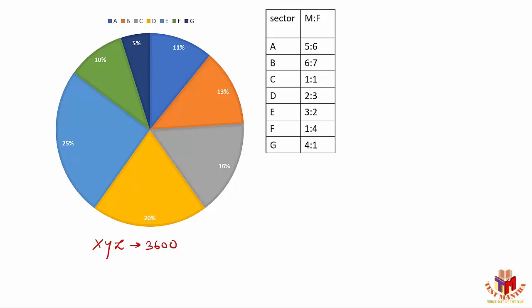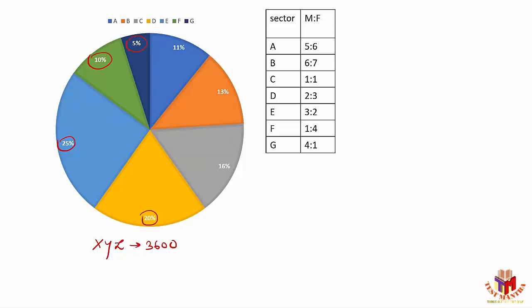These employees are divided into a few sectors. Sector A has 11% of the employees, sector B has 13%, C has 16%, D has 20%, E has 25%, F has 10% employees, and G has 5% employees.